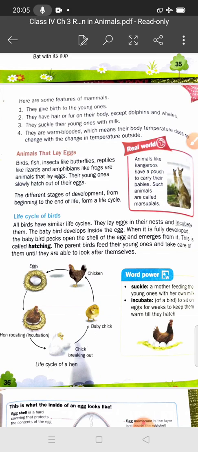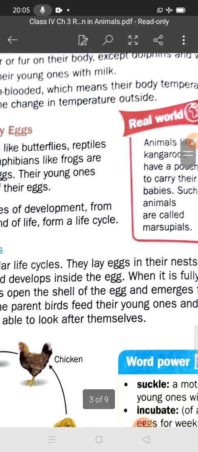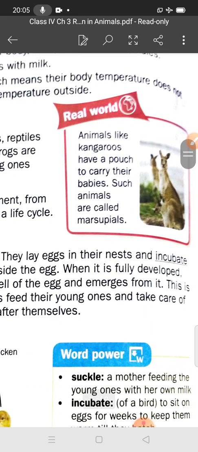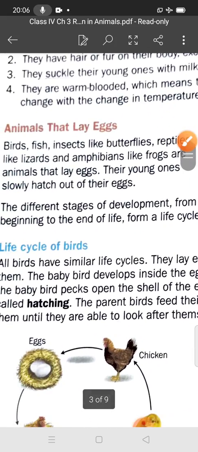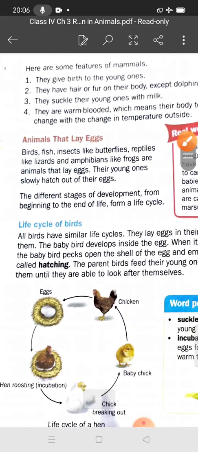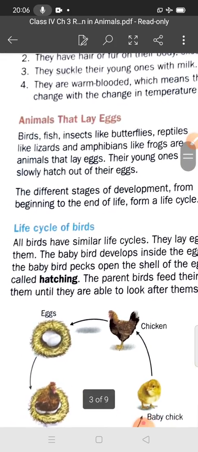Okay, and there are also animals, kangaroos, that have a pouch. Have you seen a kangaroo? They have a pouch to carry their babies. Such animals are called marsupials. So you can underline this point also, marsupials. Now students, the animals that lay eggs. Now we will discuss animals that lay eggs.